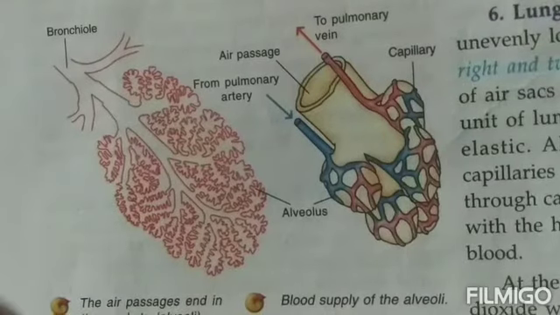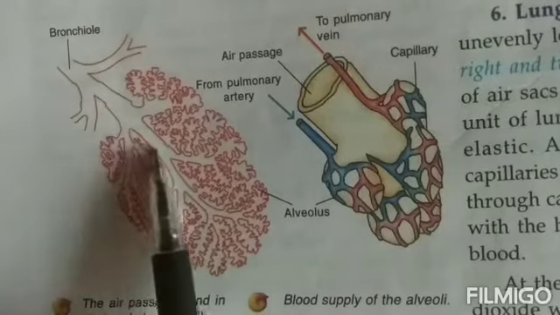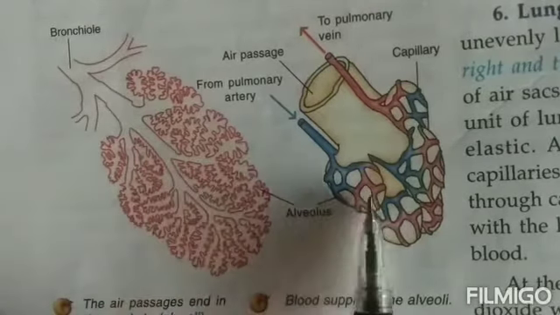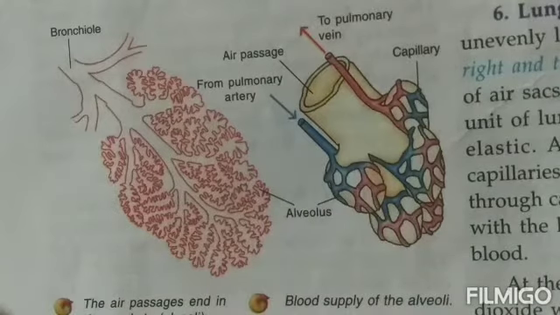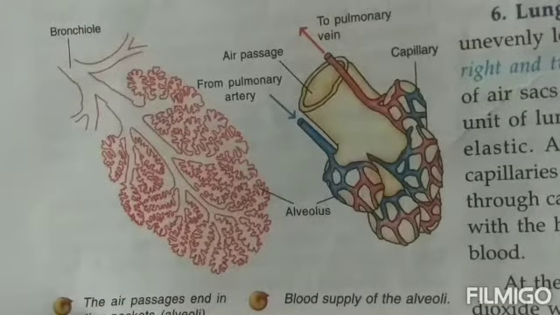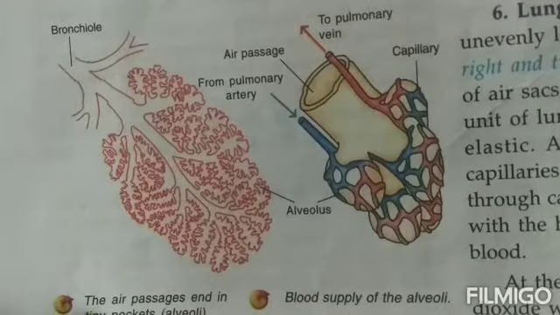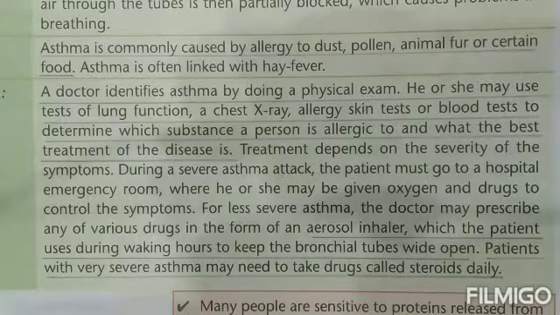Now during this asthmatic attack, children, see these bronchioles, right? These bronchioles which end into the alveoli, the inner lining of these bronchioles becomes swelled up, and when they become swelled up, children, they start secreting a lot of mucus, and when they swell up, the air passage becomes quite narrow and people face a lot of difficulty in breathing. So this is the reason what causes the asthmatic attack.